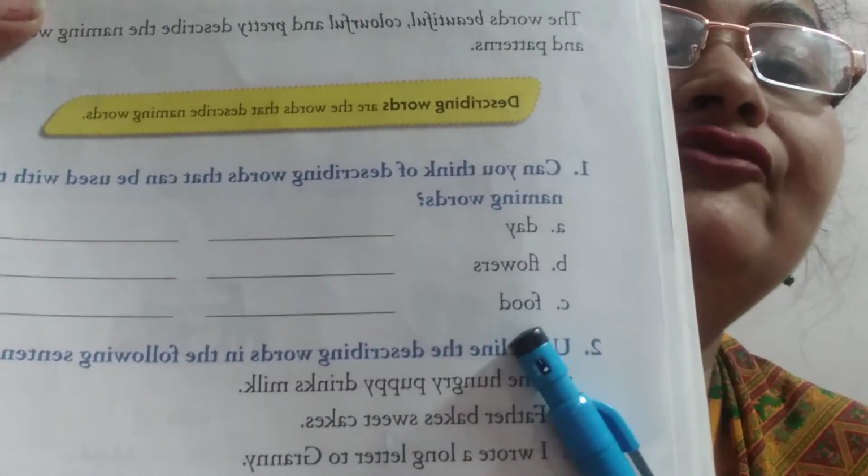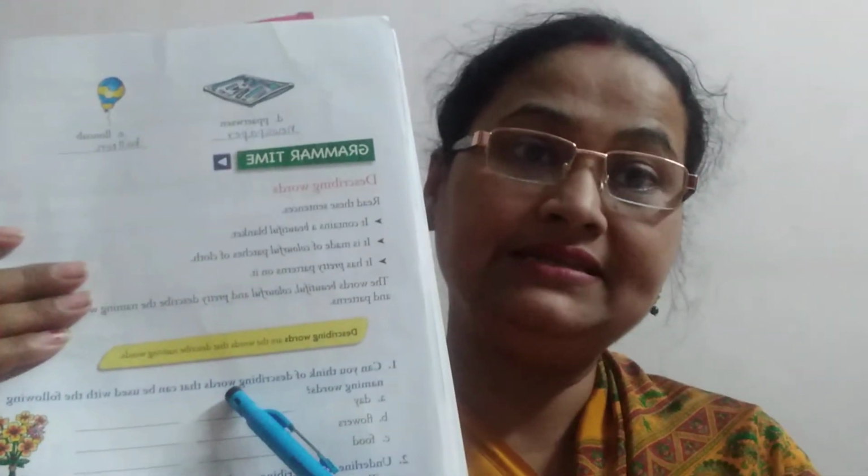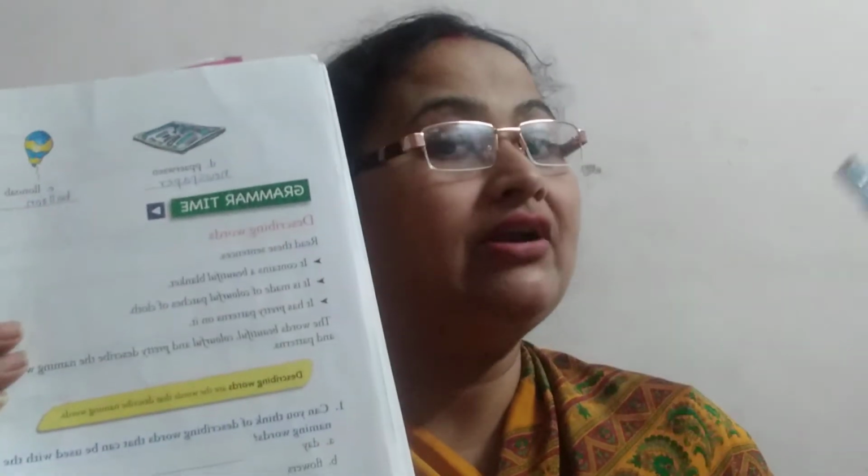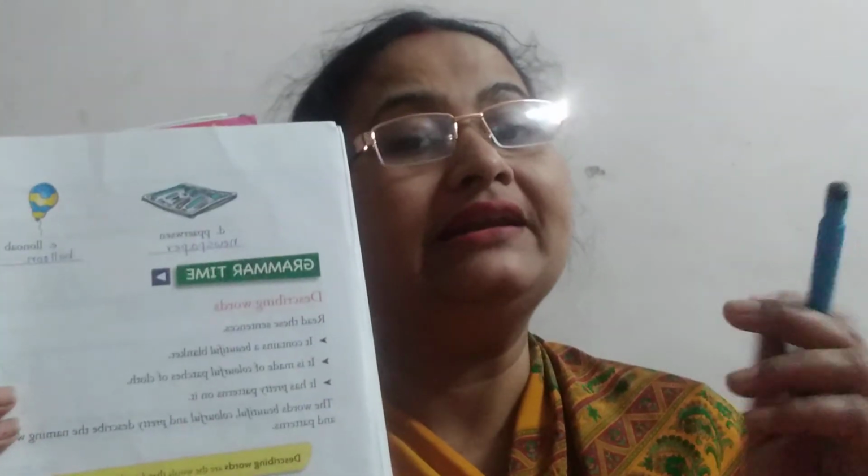Suppose day. If you want to say something about a day, how will you describe a day?